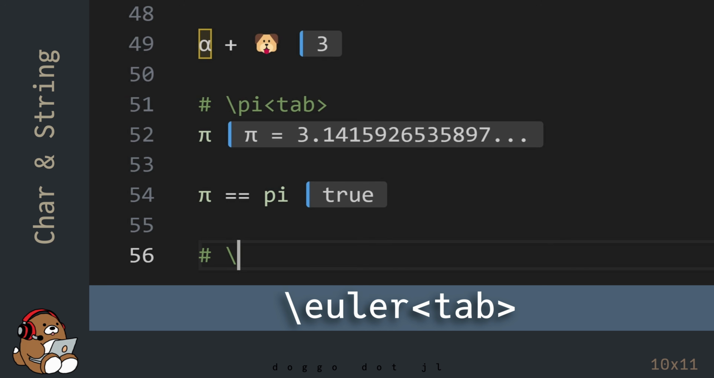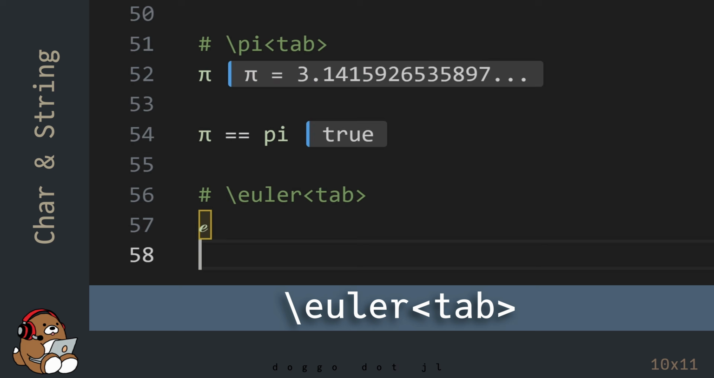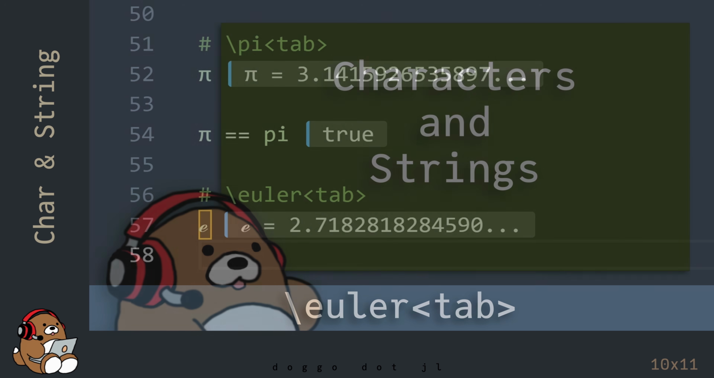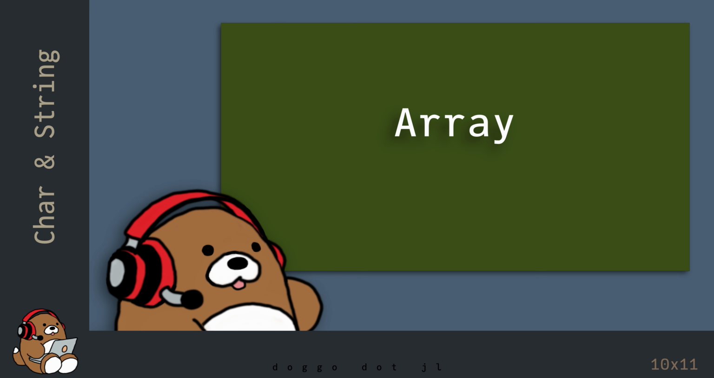Julia also provides the value for Euler's number, which you can access by using \Euler tab. Unlike pi, there's no non-Unicode version for Euler's number in Julia, so you have to use the Unicode character for it. So that's the basics of using characters and strings in Julia. In the next chapter, you'll learn what an array is and how to use them in Julia.